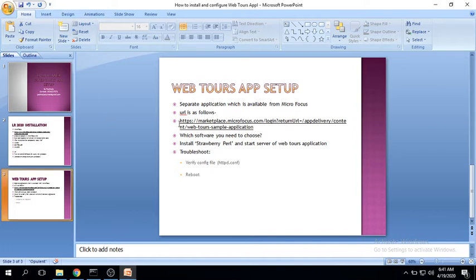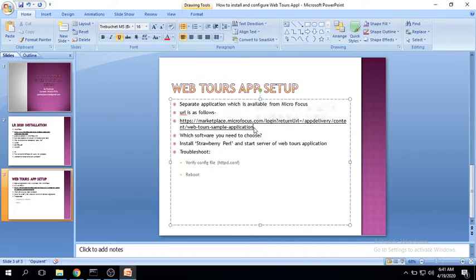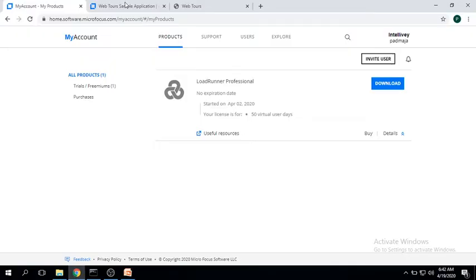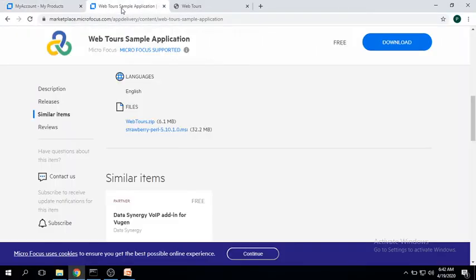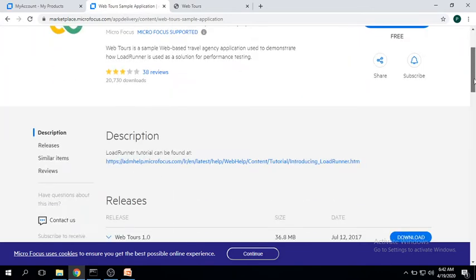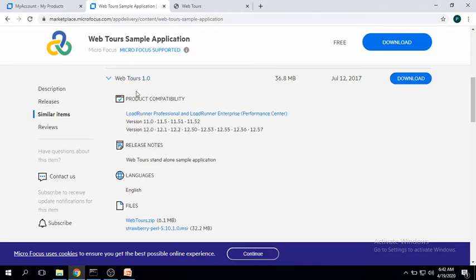How to download it? This is the link which I have provided. Let me show you that. When I browse this URL, this is the page which I am going to view. If you come down a little further, this is the WebTours 1.0. This is the one you need to download.